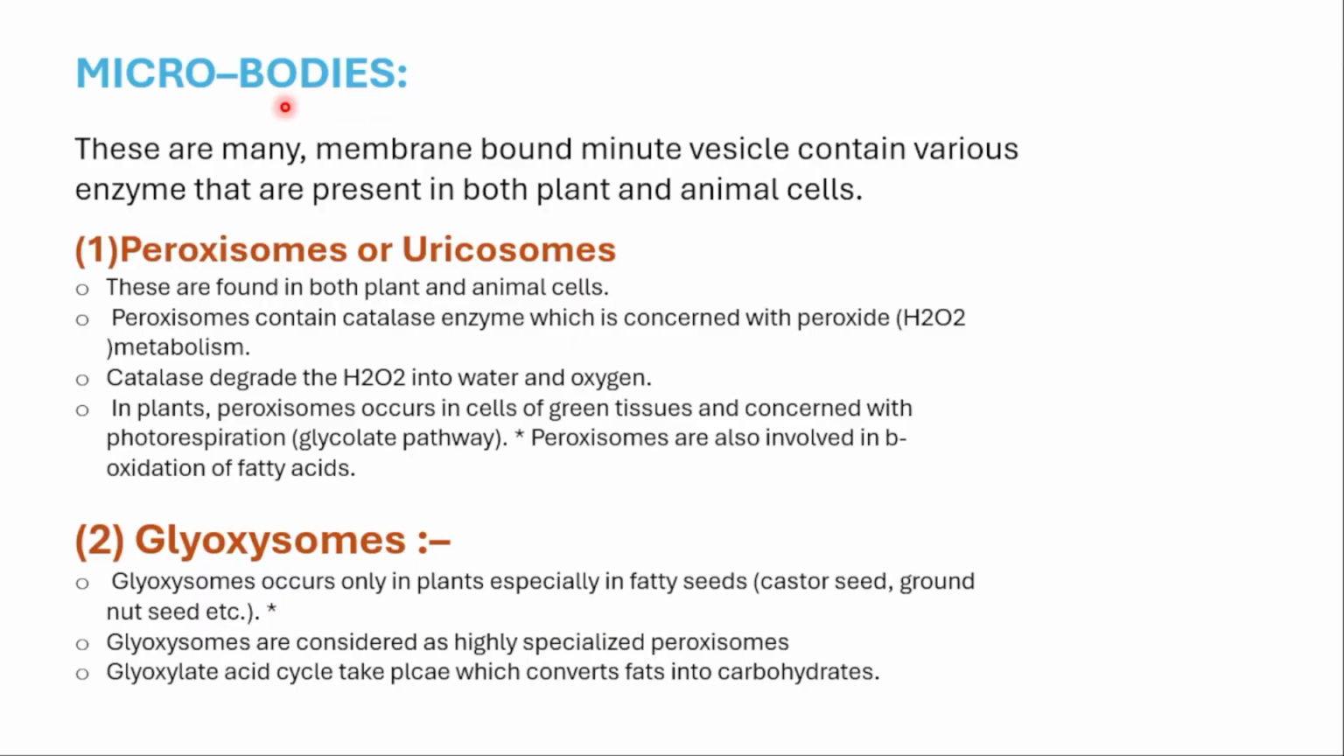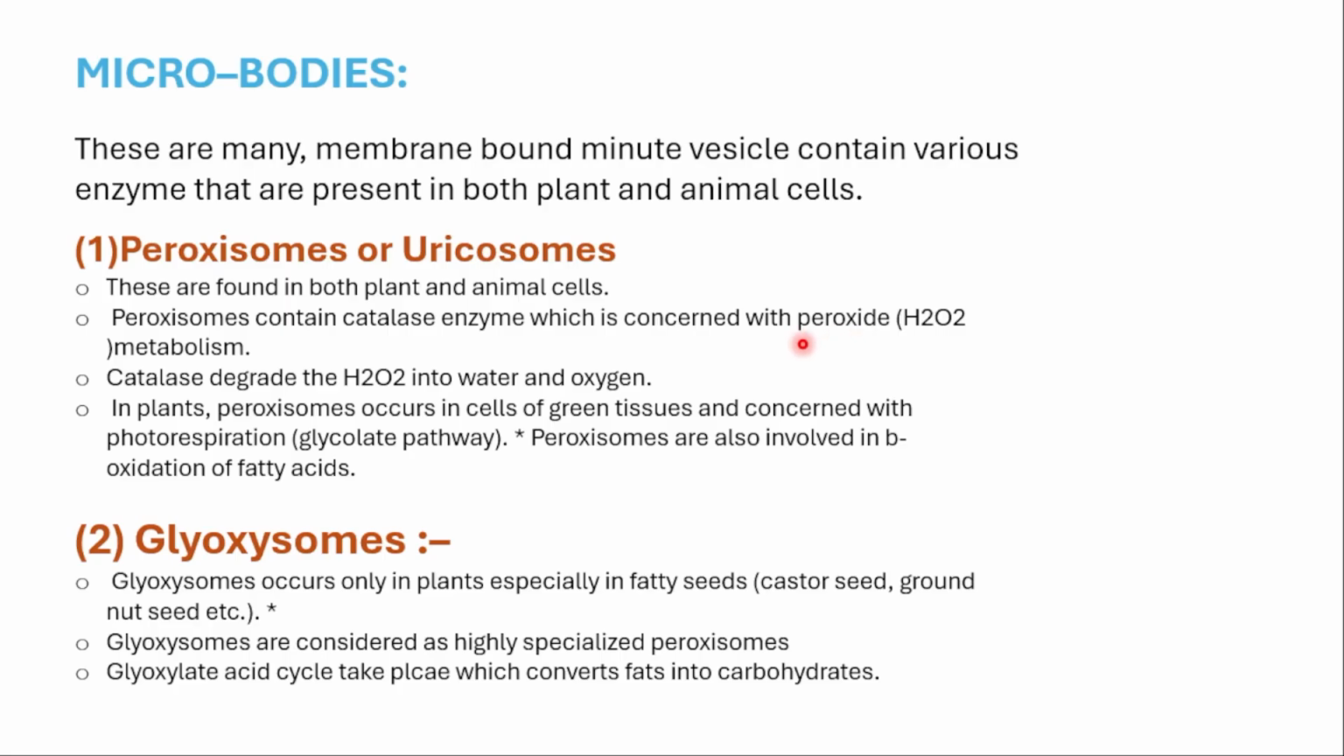Next comes the microbodies. These are many membrane-bound minute vesicles containing various enzymes that are present in both plant and animal cells. First one is peroxisome, or uricosomes, you can also call them. These are found in both plant and animal cells. Peroxisomes contain catalase enzyme. Which enzyme do peroxisomes contain? Catalase enzyme, which is concerned with